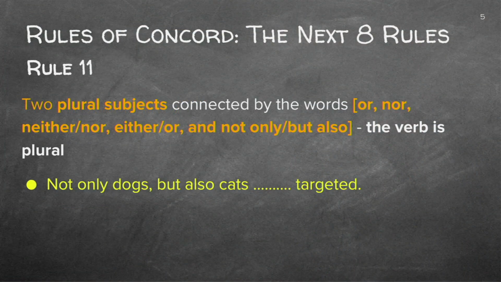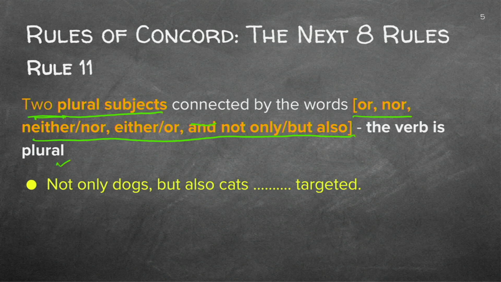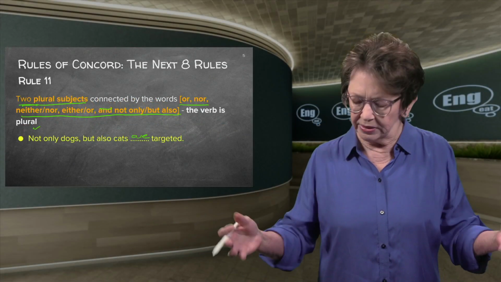Two plural subjects. Now, if you've had two singular ones, if you've got two plural subjects connected by or, nor, neither nor, either or, and not only but also, the verb will be plural, and that stands to reason. Because whatever you do, the subject will be plural. So not only dogs, but also cats are targeted. Two plural subjects, easy enough.